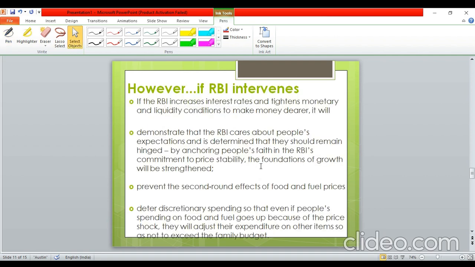But if RBI intervenes, अगर आरबीआई इंटरवीन करता है, कैसे? If RBI increases the interest rates and it tightens the monetary policy and the liquidity conditions to make money expensive, then what will happen? देखो, पहला तो ये डेमोन्स्ट्रेट करेगा कि आरबीआई केयर्स अबाउट पीपल्स एक्सपेक्टेशंस, राइट? This will send a signal to the market that RBI is not here to just sit around, and just see the situation as it unfolds. RBI has some tools and RBI is worried about the inflation. ये एक सिग्नल पहुंचना ही काफी है.